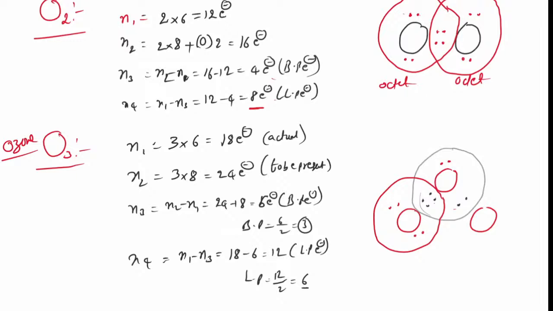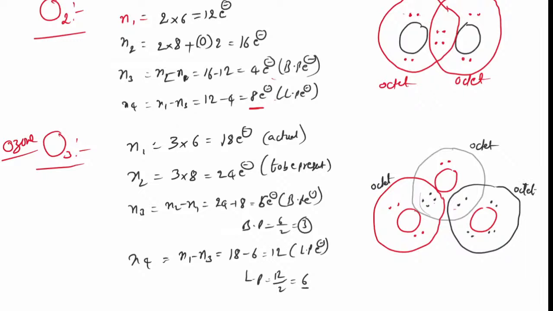Still there are 3 lone pairs. If I use them here, this oxygen gets octet too. All of them have octet electronic configuration.